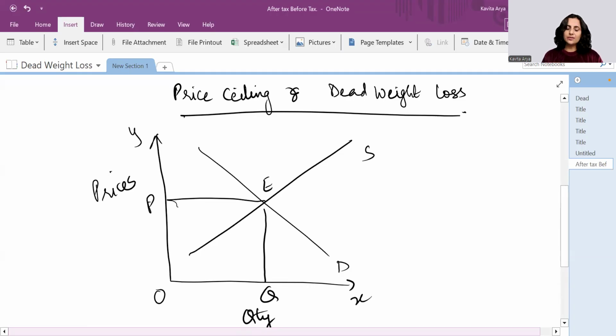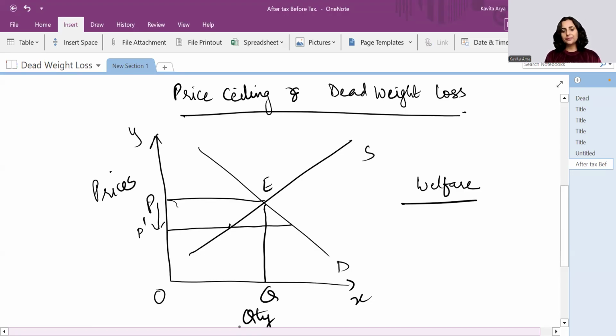So what happens in case of price ceiling? Price ceiling means government, for the welfare of those who are BPL, who are not able to have their basic necessities fulfilled in life, right? So for their benefit, government tries to seal the prices at an upper limit, which is below the equilibrium prices determined by the market forces of demand and supply.